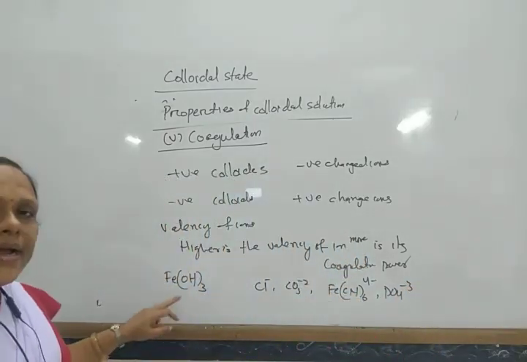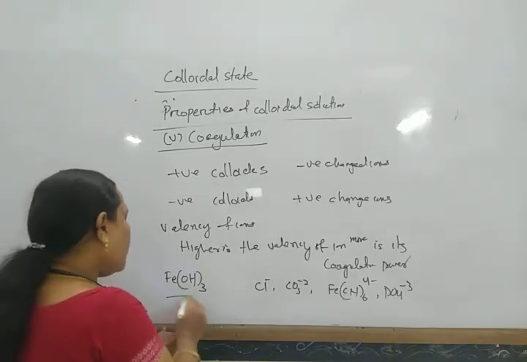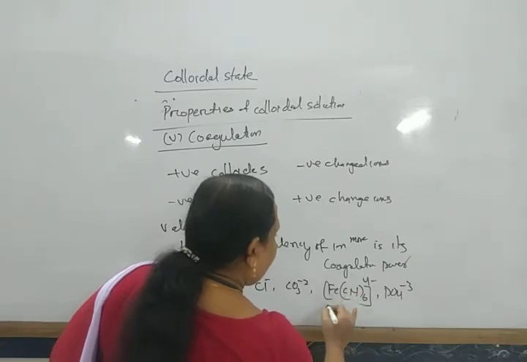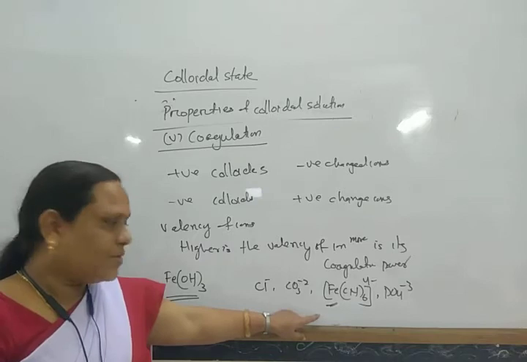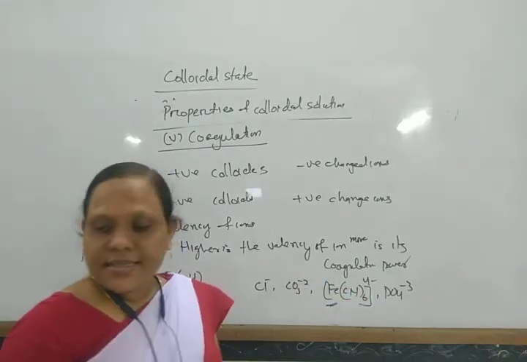Then this ferric hydroxide colloidal solution is more easily coagulated by the ferrocyanide ions, because it has the higher charge.